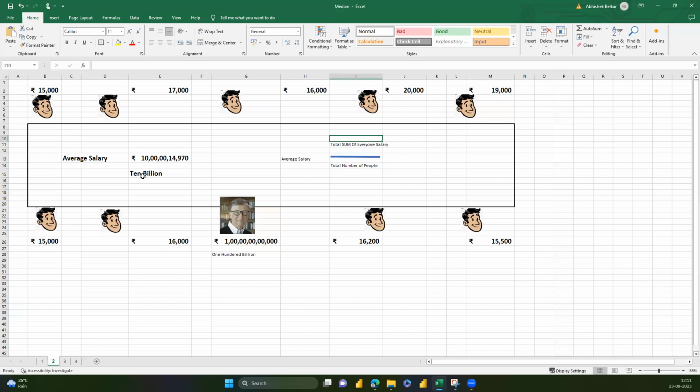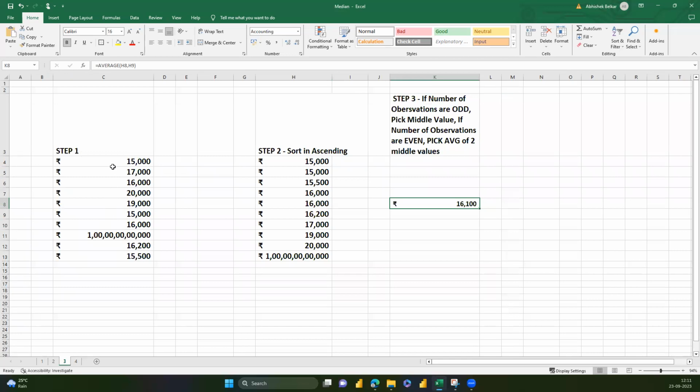Okay. So now let's try to understand how median is calculated. What we do in median is that we take everyone's salary, right? So these are the 10 folks who are making salary. Here is Bill Gates' salary. Now we'll sort this in ascending order. Once we have sorted in ascending order, step three is that if the number of observations, I mean number of people, is odd, then we pick the middle value. In this situation, because the number of observations is even, we pick the average of the middle two values.